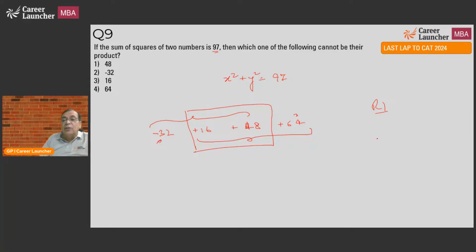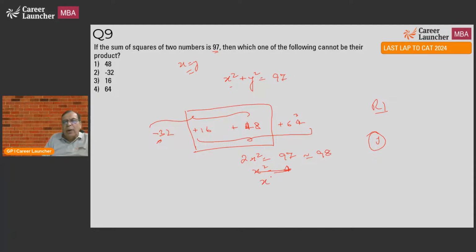And second thing, in terms of jugaad, what I do for this question is, what is the extreme case? In the extreme case, x is equal to y. Let me complete this question and show the jugaad for you. If x is equal to y, what does this mean? 2x square is equal to 97. Let me take it to be 98.